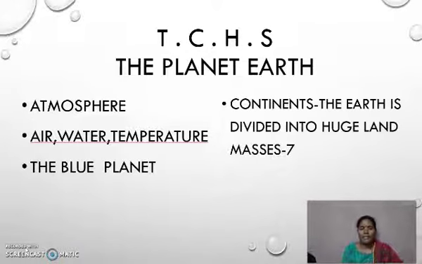And air, I told you, is a mixture of gases: carbon dioxide, oxygen, nitrogen. We are the people who have to take a lot of responsibility in controlling the ecosystem. And water, just now I told you 70% of the Earth is covered with water and only 30% with land. As the Earth is the 3rd planet, it is not too close to the sun, so it is not the hottest planet, and it is not so far like Neptune.